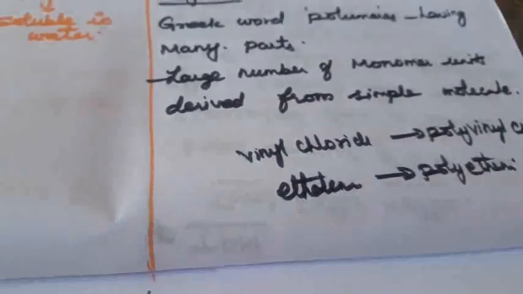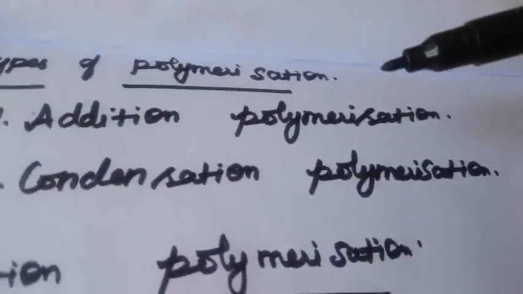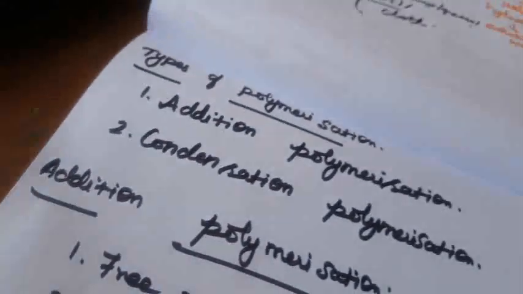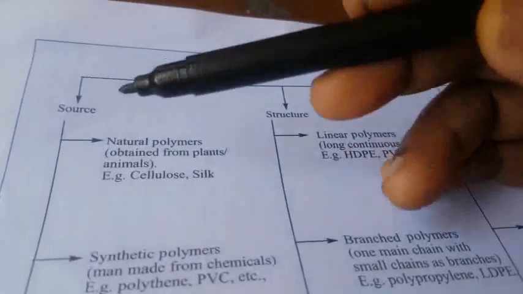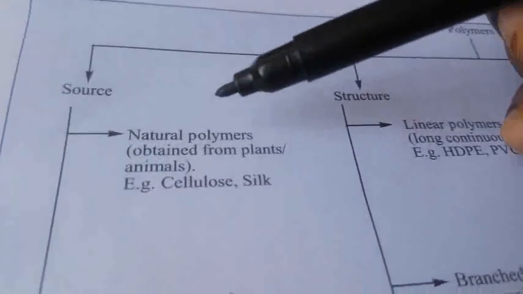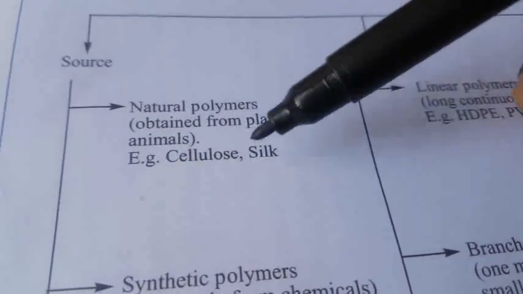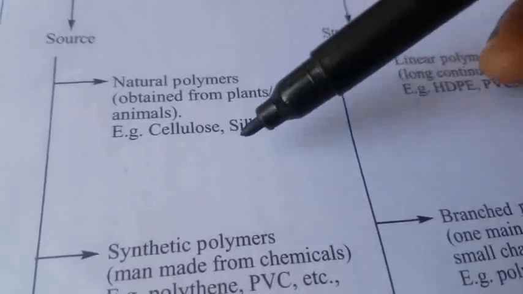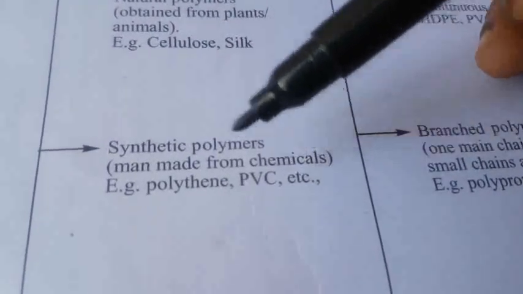What are the main classifications of polymerization? That is addition and condensation, the two. Again there will be a tabular column given in your textbook. So here are the main polymers: the source, the structure and molecular forces, and the mode of synthesis. First one is the source, called natural polymers. They are obtained from plants and animals, such as cellulose and silk. Another one is synthetic. Synthetic means polythene or PVC, man-made from chemicals.